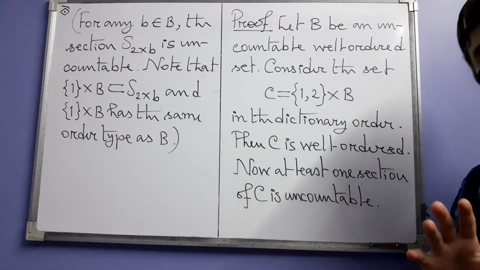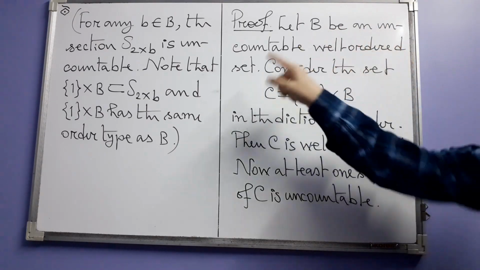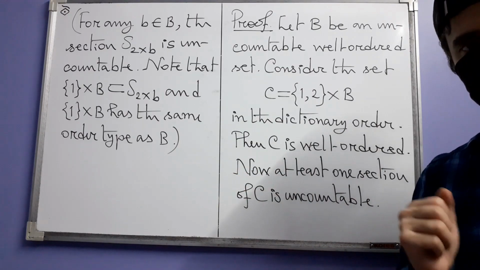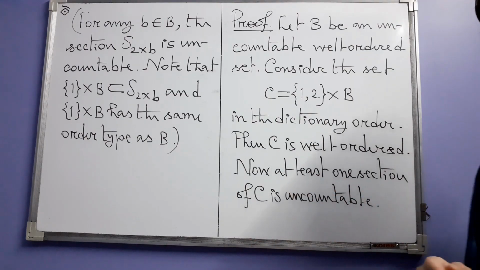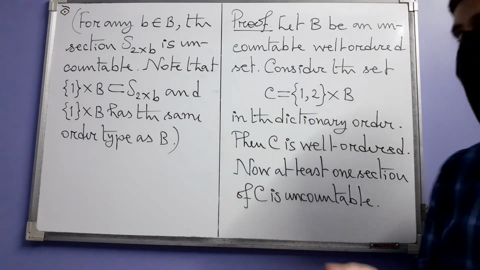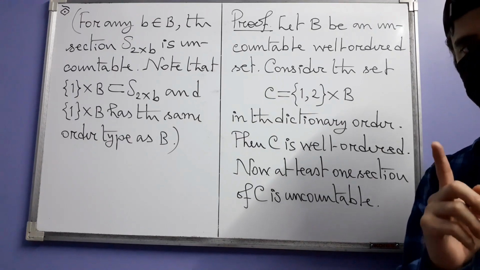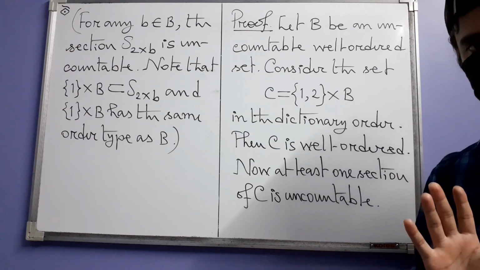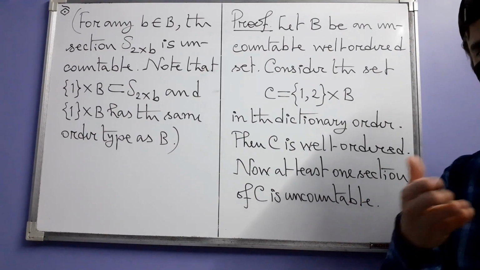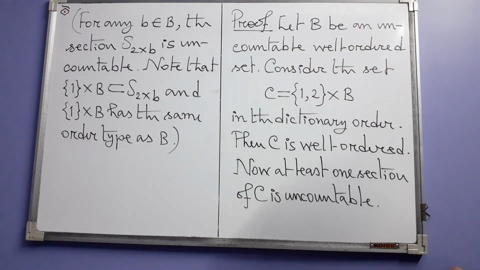So the proof starts like this. It starts by considering an uncountable well-ordered set, which by that corollary exists. Any such set can be chosen. Again I am saying, if you find these letters a little bit too abstract, you can consider the set of real numbers here. However, do not forget that the order you are going to choose will not be your usual order. It's coming from the well-ordering theorem, which makes B well-ordered, or in your case R well-ordered. But anyway, we have an uncountable well-ordered set.